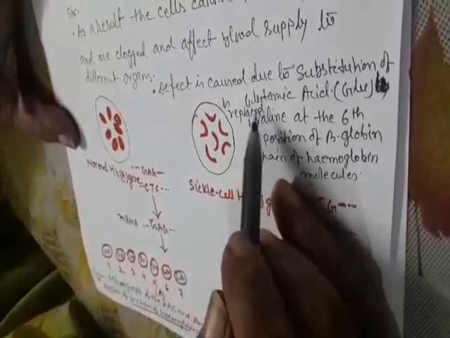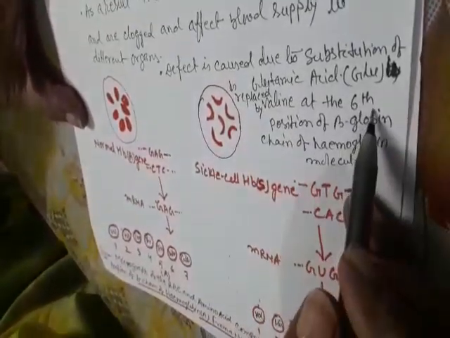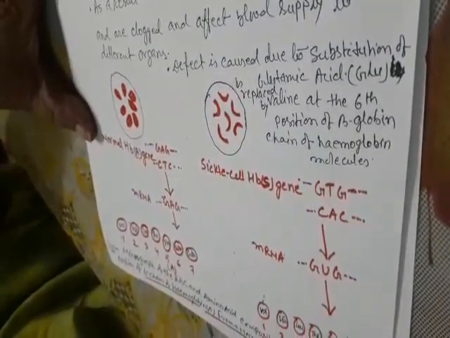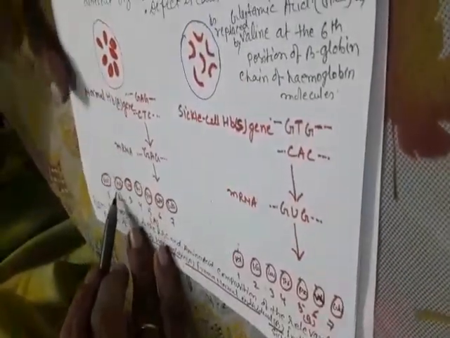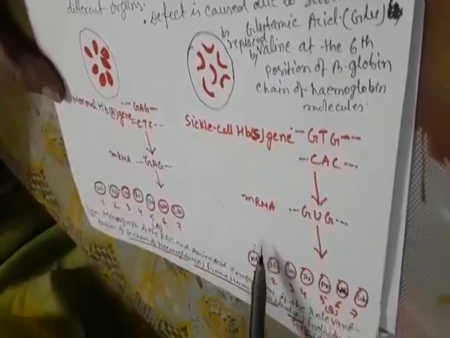The defect is caused due to substitution of glutamic acid, GLU, by valine at the 6th position of the beta globin chain of hemoglobin molecules. So, in normal conditions, there is glutamic acid at the 6th position, but in defective conditions, it is replaced by valine and causes sickle cell anemia.